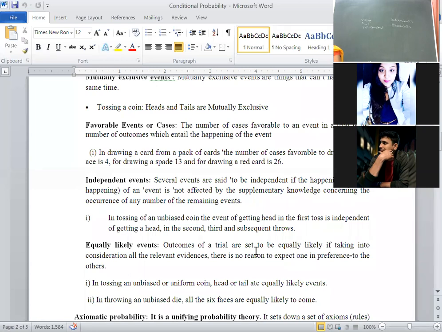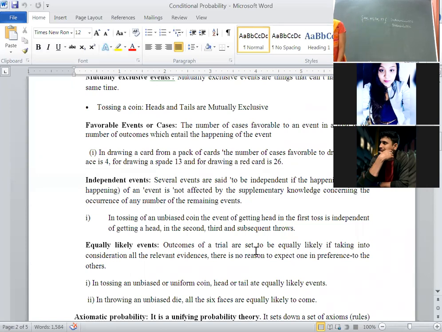The number of cases favorable. Okay, the other way also we can define favorable cases. Here I have given one definition. The other definition also I can give by taking the example. Tossing of two coins. The number of cases favorable to the event, for example, tossing of two coins. I have tossed two coins. What are the possible outcomes? We will get 4. Correct? Head head, head tail, tail head, tail tail.